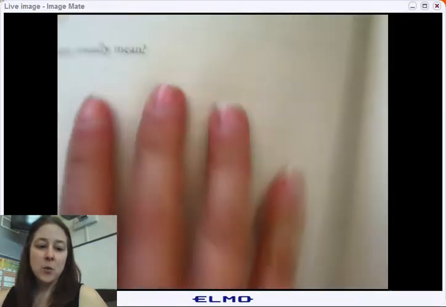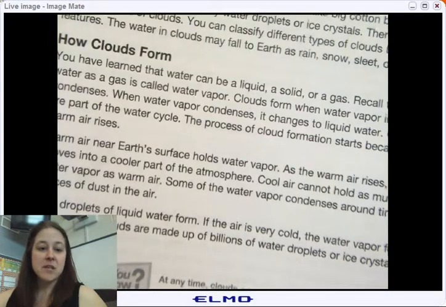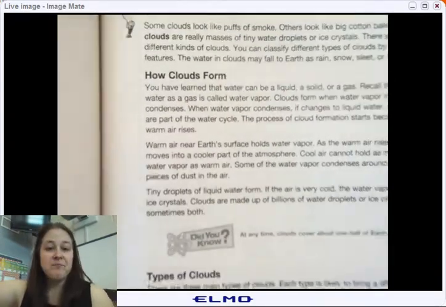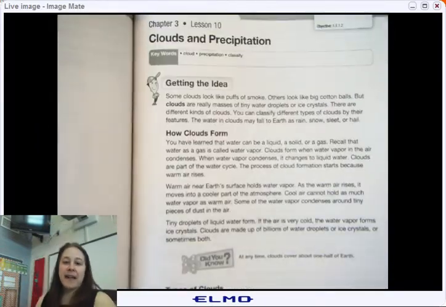Hey guys, we're back here once again with our coach book. We are moving on to clouds and precipitation. If you want to follow along, we are on page 65. And you definitely will need your packet again.